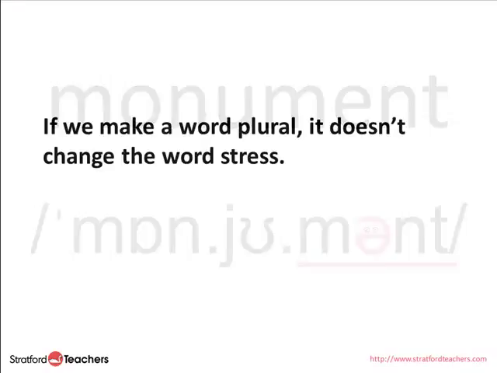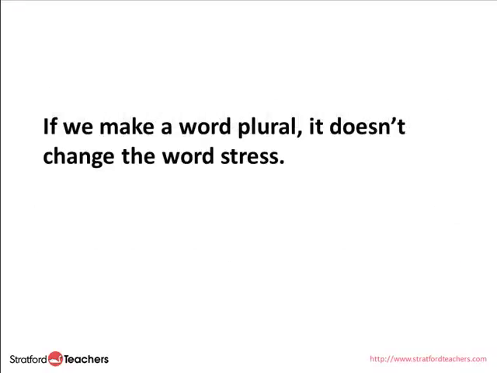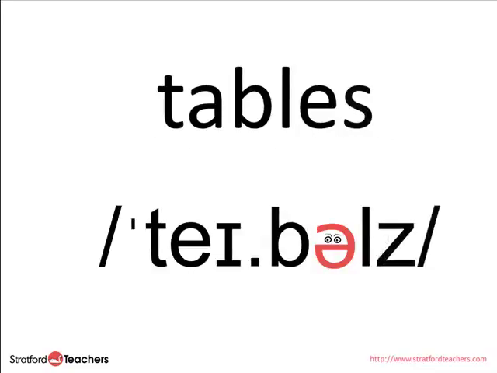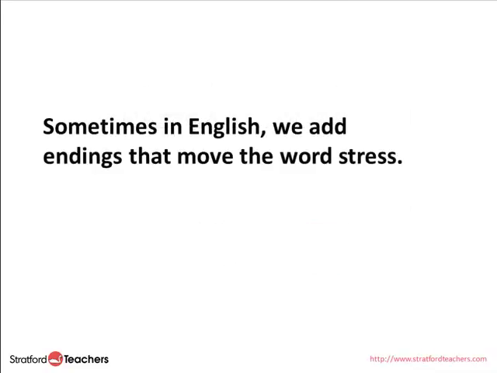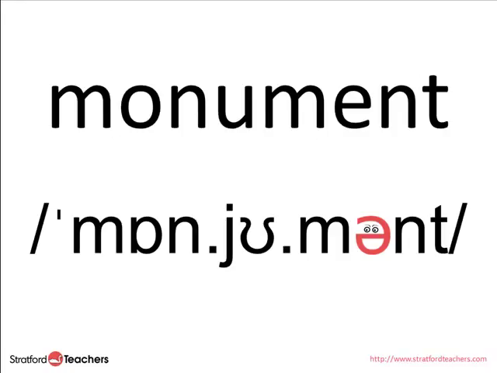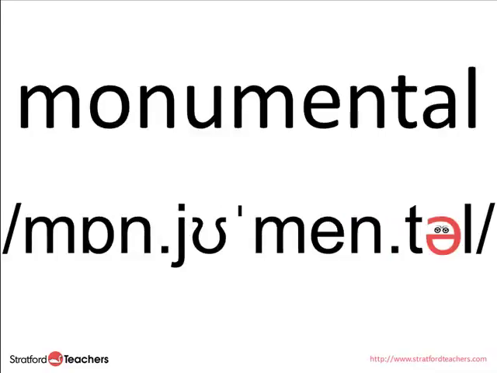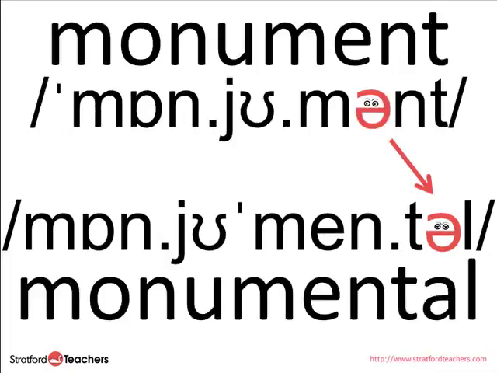A little bit. If we make a word plural, it doesn't change the word stress. So, table becomes tables and learner becomes learners. That's right. Tables and learners. But sometimes in English we add endings that move the word stress. For example, if we change monument to an adjective, we get monumental. Monumental. Now the word stress is in the middle and the sound is ment instead of munt.